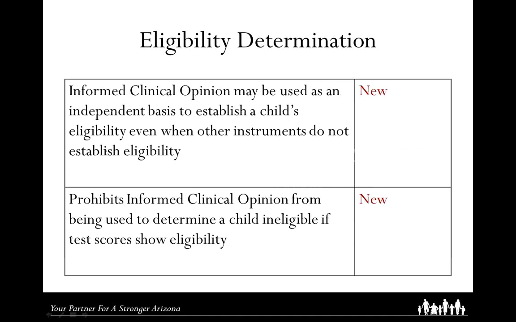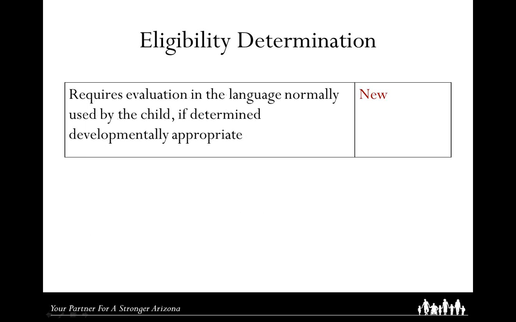Informed clinical opinion may be used as an independent basis to establish a child's eligibility, even when other instruments do not establish eligibility. It prohibits informed clinical opinion from being used to determine a child ineligible if test scores show eligibility. It requires evaluation in the language normally used by the child if determined developmentally appropriate.